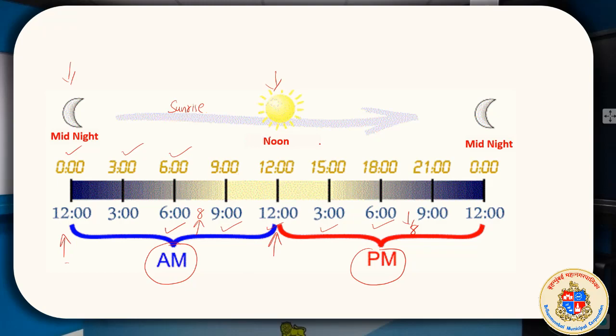At 12 o'clock we know that it is noon. At 3 o'clock in the afternoon, we know that it is tea time, or maybe at 4 o'clock. At 6 o'clock it is sunset again. From sunrise to sunset we know that it is 6 to 6, but it is 6 o'clock in the afternoon. Here also 6 o'clock. Our clock completes 2 revolutions. The clock needle completes 2 revolutions in a day, not 1. That's the issue. We don't have a clock that revolves 1 time.